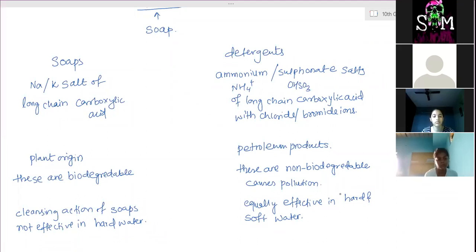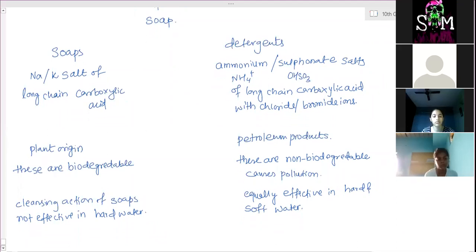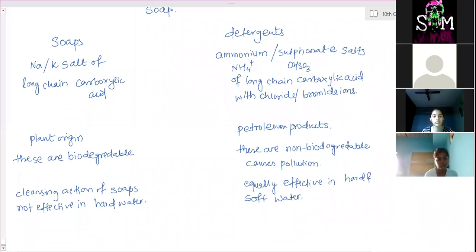Now, what is the difference between hard and soft water? I have explained it.